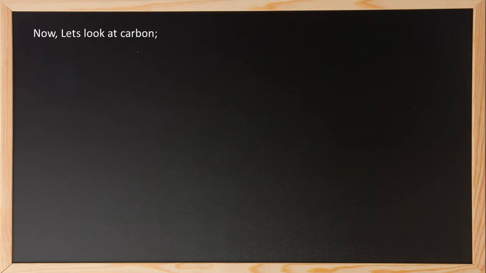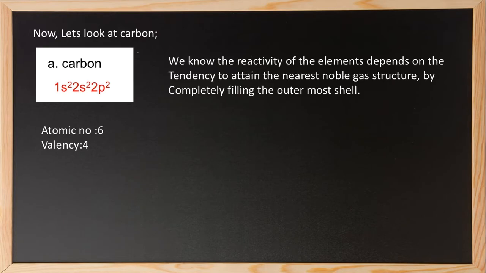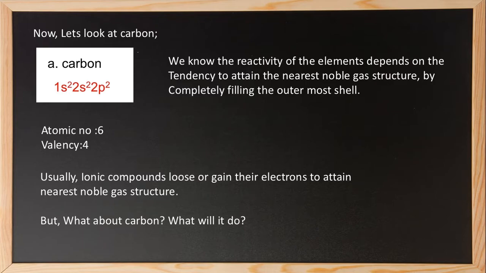Now let's look at carbon. Here we have the electronic configuration of carbon, that is 1s2, 2s2 and 2p2. Atomic number 6 and valency 4, which we already know. We know that the reactivity of elements depends on the tendency to attain the nearest noble gas structure by completely filling the outermost shell, that is, obtaining an octet. Usually, ionic compounds lose or gain electrons to attain the nearest noble gas structure by forming cations or anions. But what about carbon? What will it do?